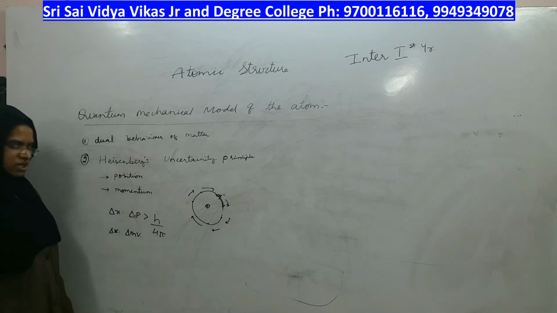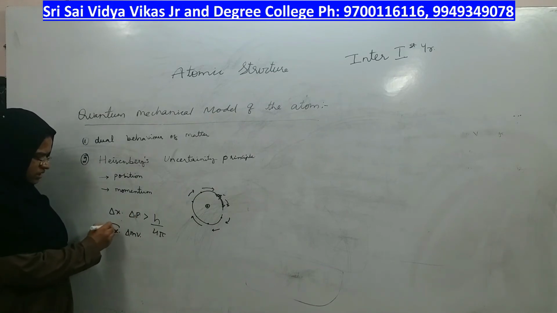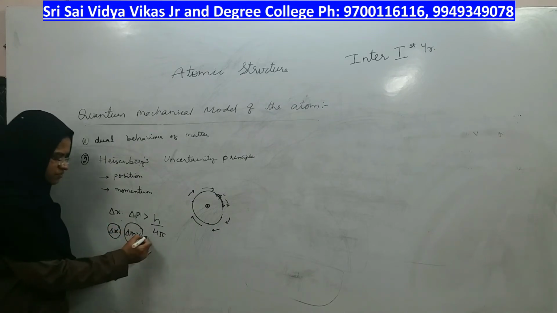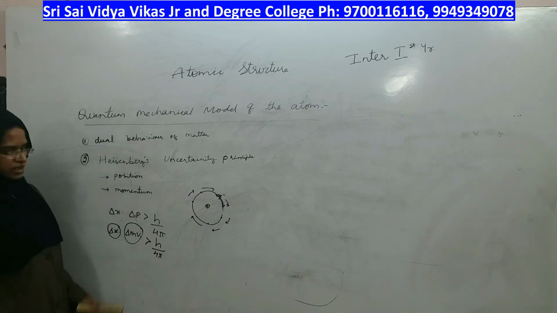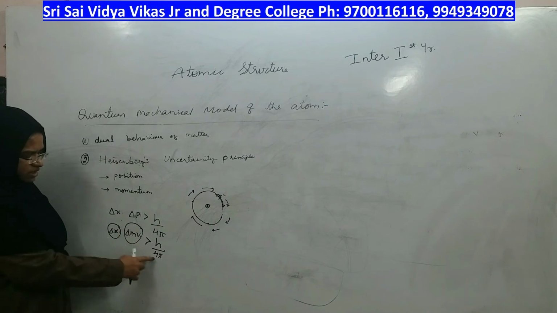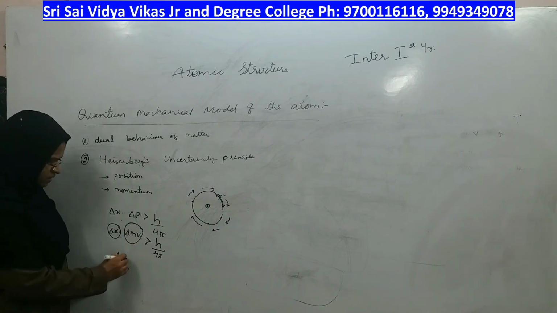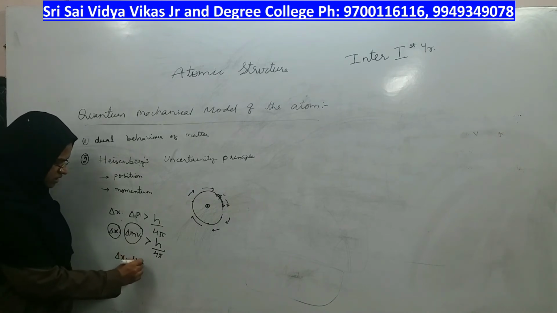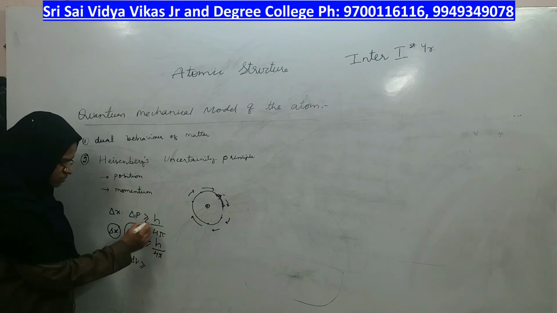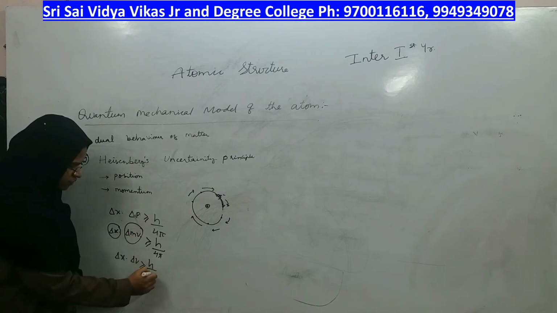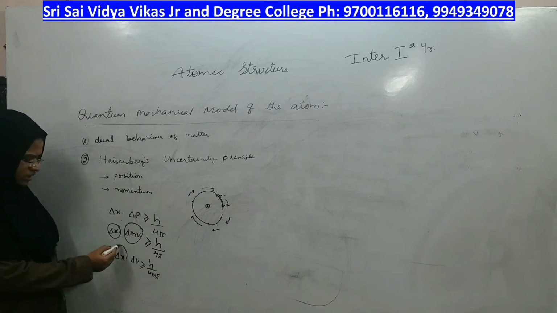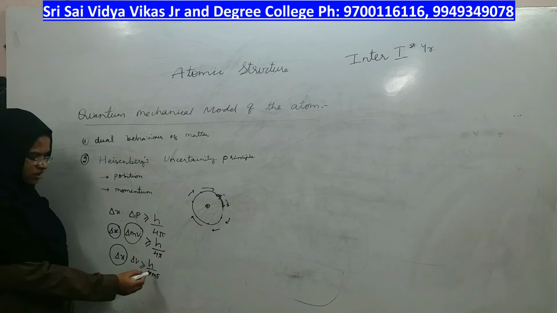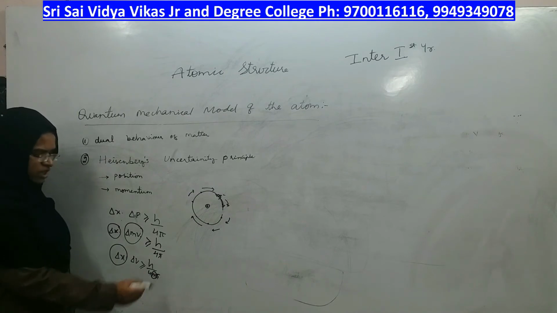This is uncertainty in position, this is uncertainty in momentum, and the product is always greater than or equal to h by 4 pi, right? So now this mass I am bringing here: uncertainty in position times uncertainty in speed is greater than or equal to h by 4 m pi. That means uncertainty in position is inversely proportional to mass.